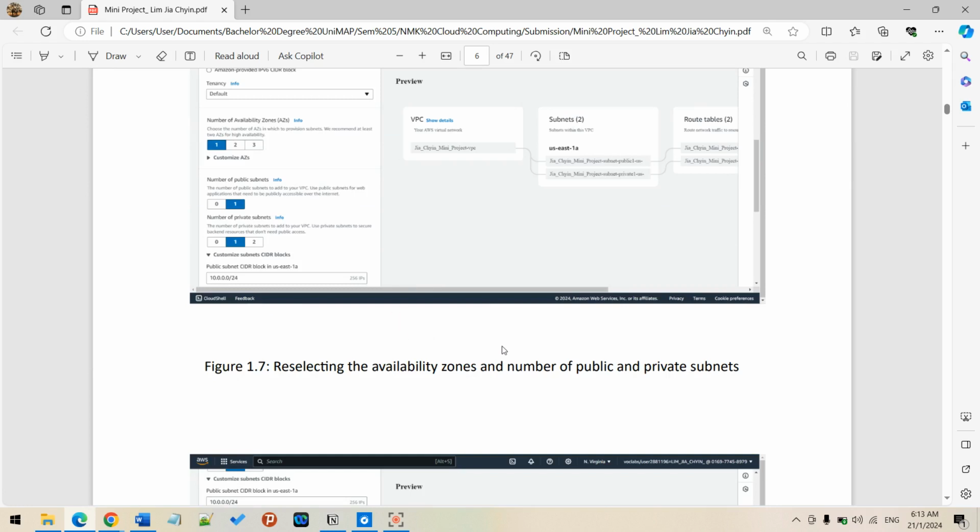Like I mentioned just now, I will choose one availability zone with one public subnet and one private subnet.